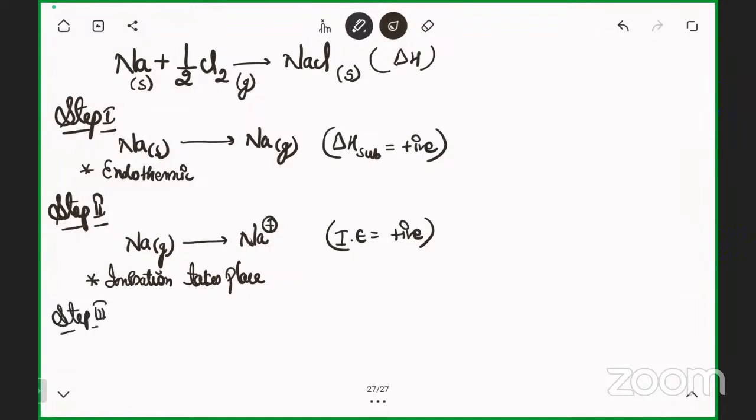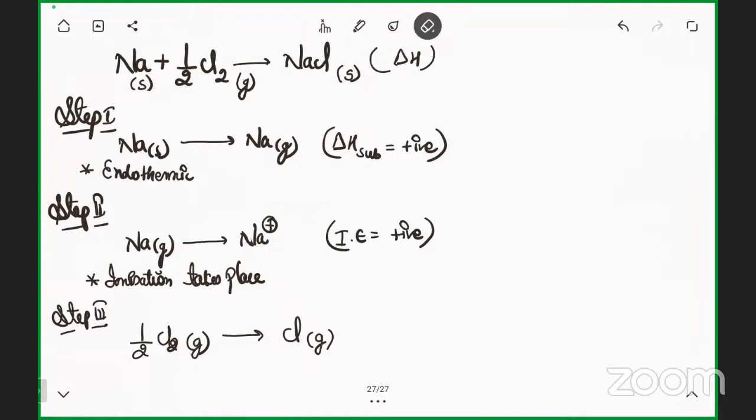Now we'll talk about step third. Half Cl2, which is already present in gaseous form, will convert into Cl. I'm talking about converting the Cl2 into the gaseous atom. Only one Cl is present in NaCl, so I need only one Cl, and here I have Cl2.